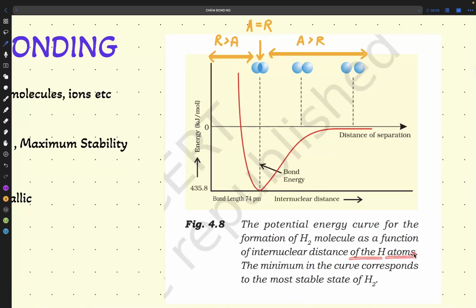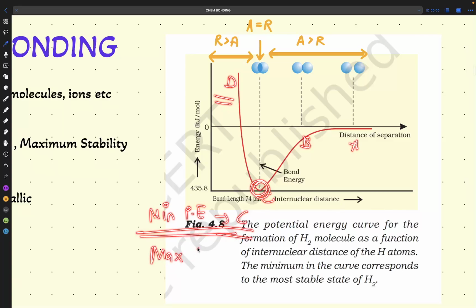The next is what? Of the hydrogen atom, the minimum in the curve corresponds to the most stable state of H2. This is the minimum in the curve where the minimum potential energy is there. What they can ask here again, they will mention positions A, B, C, D. They will ask which is the minimum potential energy position. What you have to write here? Position C. If they ask the maximum stability position, what you have to write? Again C, because this is the maximum stability position.